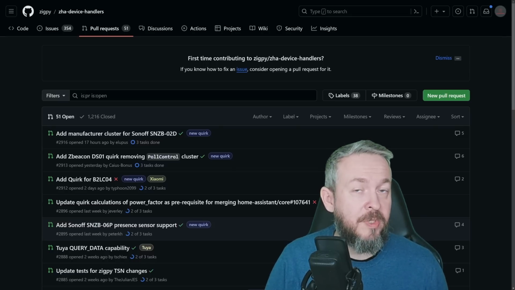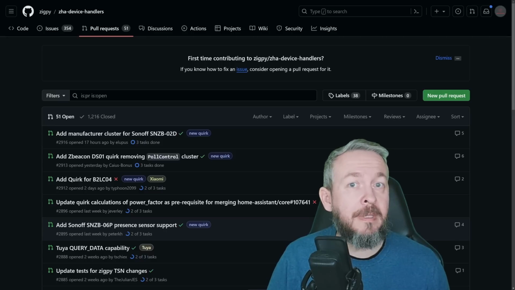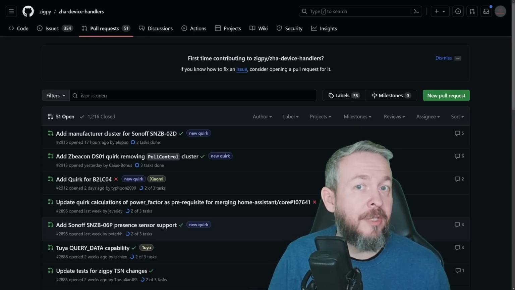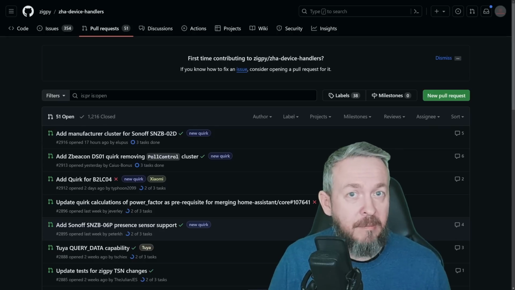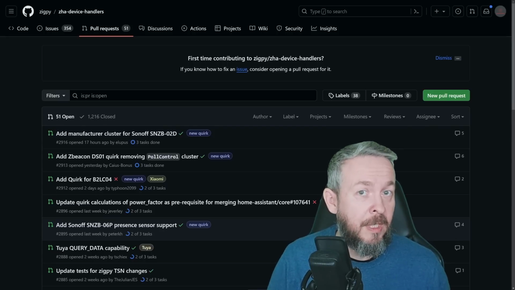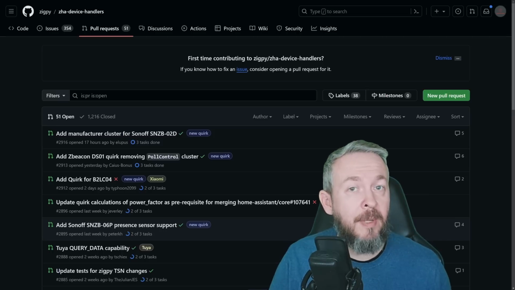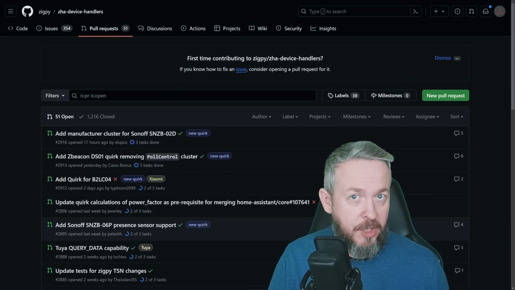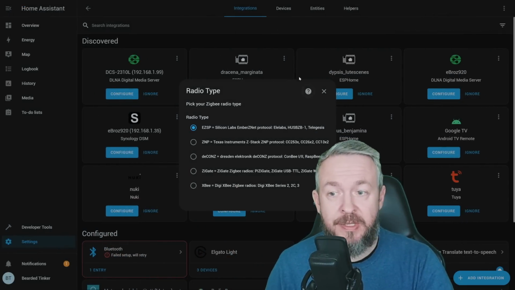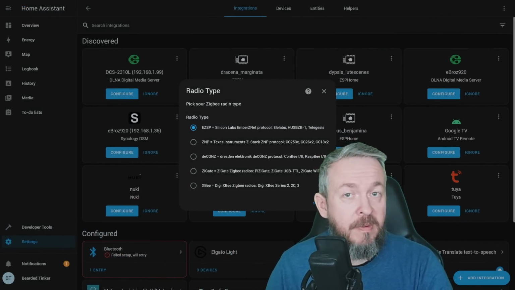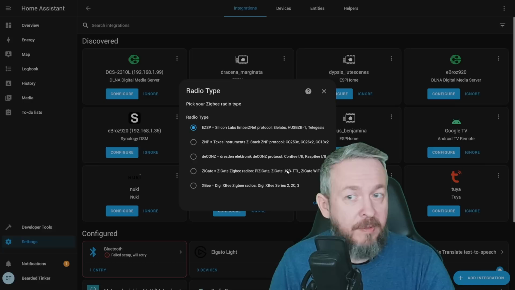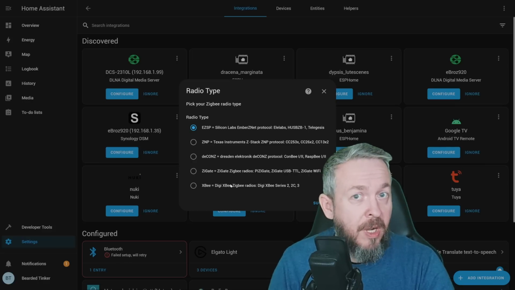Since the Zigbee2MQTT user base is much larger, and not only people that are using Home Assistant are using Zigbee2MQTT, the rarer device you have, there is a greater chance that that device will already exist in the Zigbee2MQTT database. Also, if not, if you open an issue or request on GitHub, you may be more lucky to get support there than it is currently available in ZHA. But I have to go back to this screen, because there is also one additional advantage of ZHA over Zigbee2MQTT. The following radio types are fully supported, not experimental, not previews, not anything. So if you have a rarer type of device or any device on this list, you are better off with ZHA.